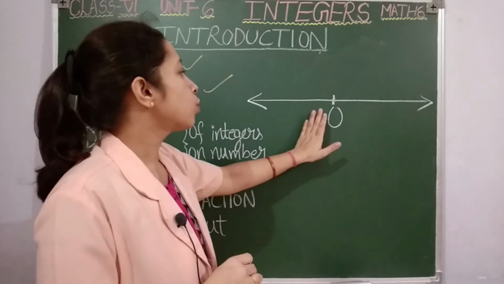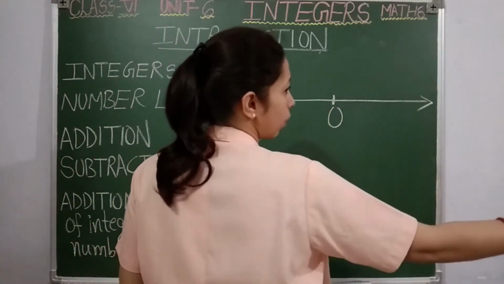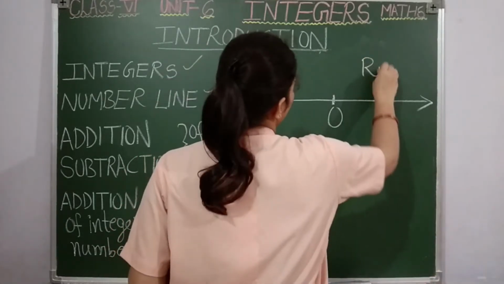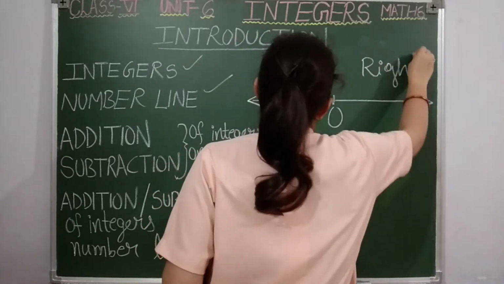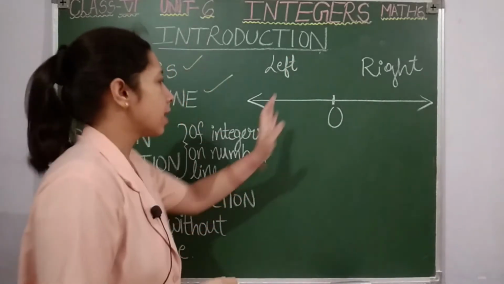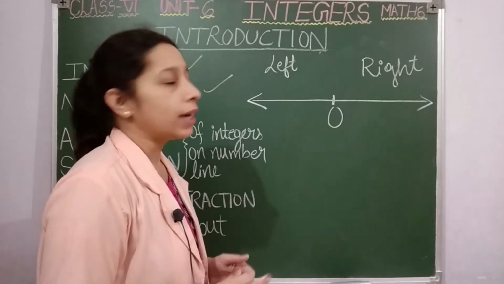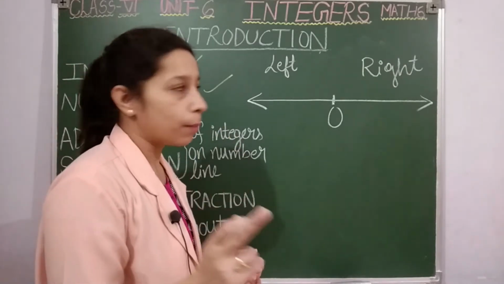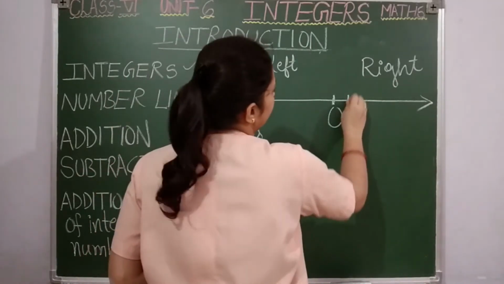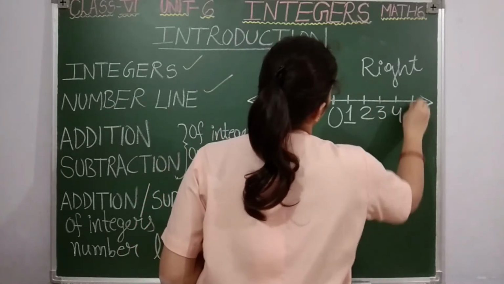Now students, which side is this side of 0? Is it the right side or the left side? It is the right side. Then the side opposite to right will be your left side. Always remember, as we are representing integers on the number line, positive numbers will be written on the right side. Here I will write like this: 1, 2, 3, 4, 5.